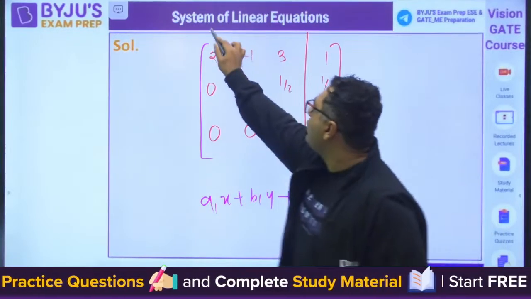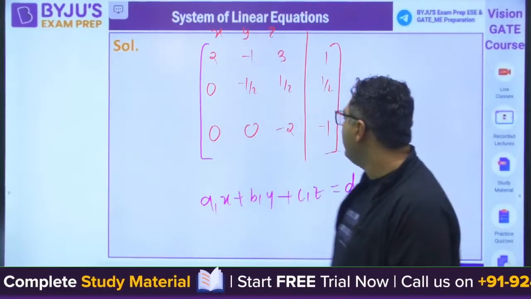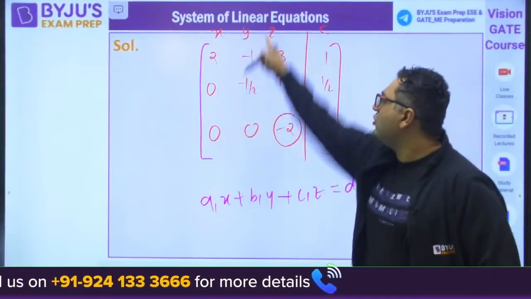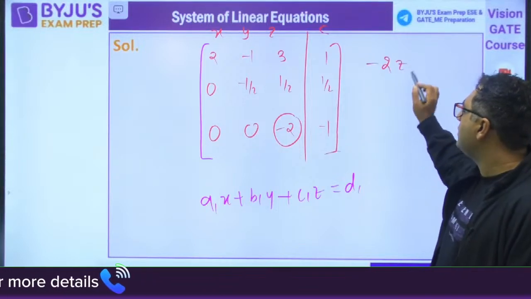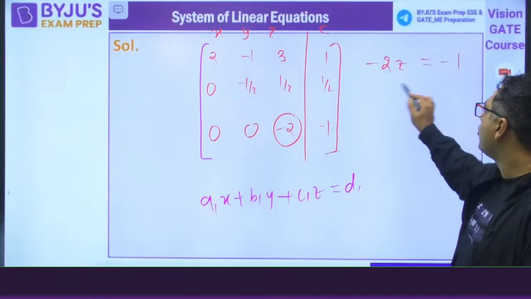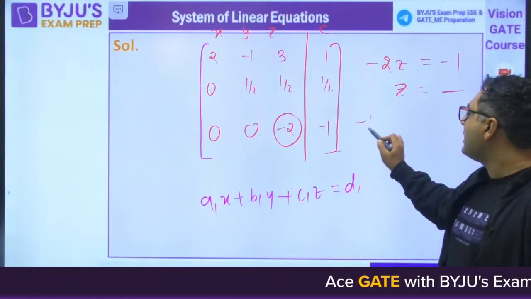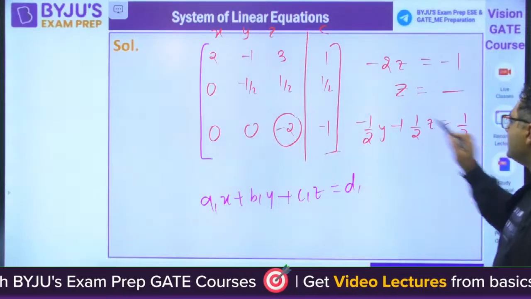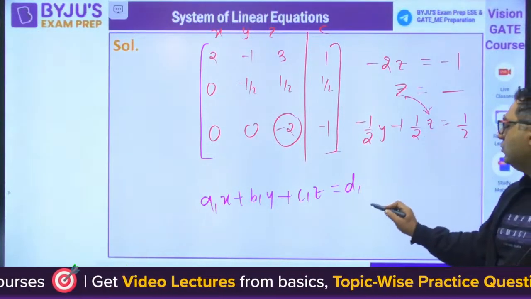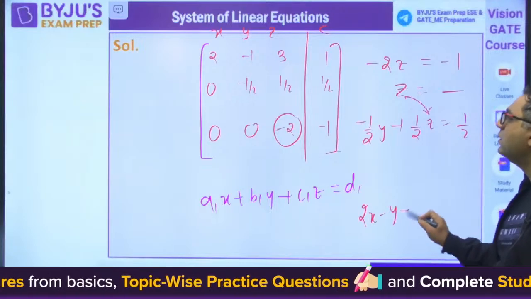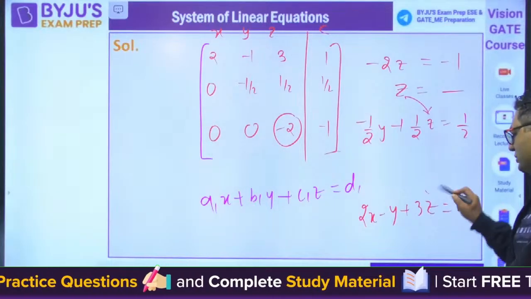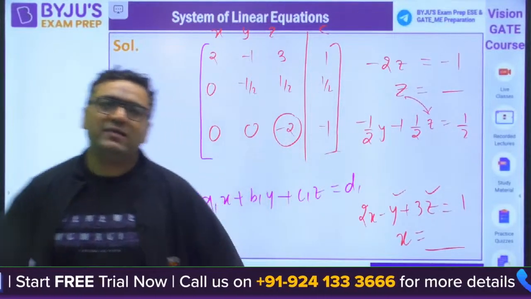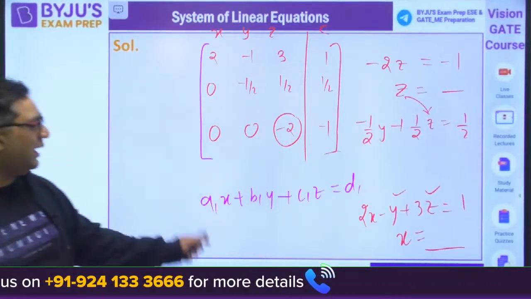So now you would be putting x here, y here, z here. You will make the first equation from here. This is constant. So you will say 0x, 0y, minus 2z is equal to minus 1. From here you can get z. Then you can write minus half of y plus half of z is equal to 1 by 2. Z you are having, put it here, get the y. Then you can write 2x minus y plus 3z is equal to 1. You know z, you know y, you can get x. This is that unique solution. So whatever the unique solution you have, you can find out with the help of this.